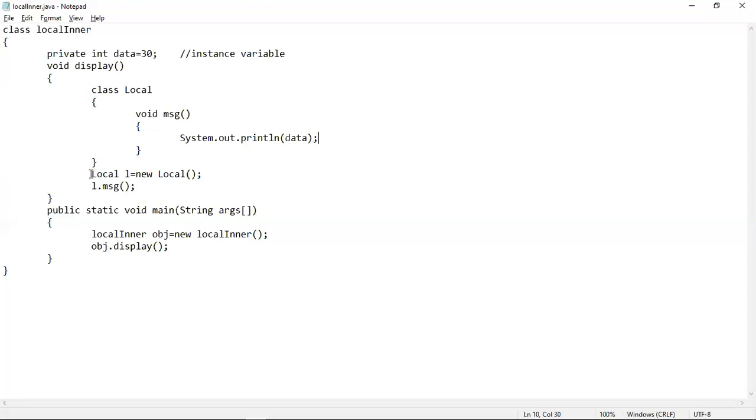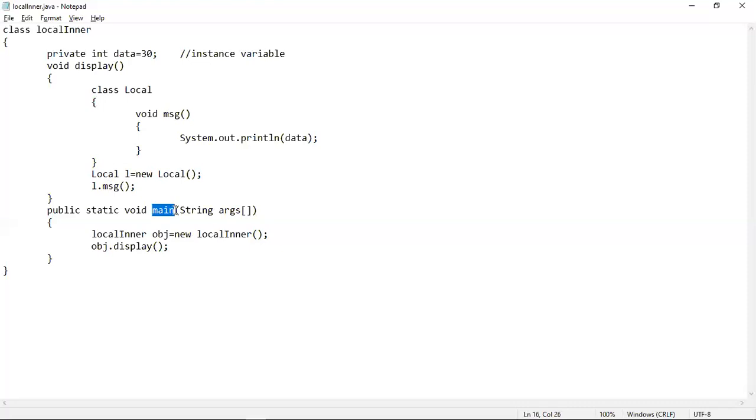Now you can see that we have created an object L of this inner class Local inside this display method. Here the inner class ends, and we are currently inside the display method. So we have created the object L inside the display method, and using that object we have accessed the message method, which is the inner class method.